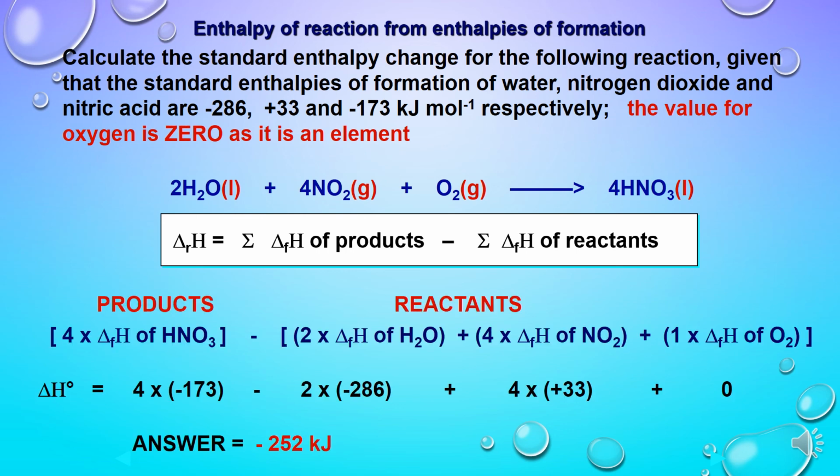And now we can put the values: 4 multiplied, as the number of moles of nitric acid is 4, so we need to multiply the enthalpy change by 4 because the formation enthalpy is given for 1 mole only. And similarly for reactants, 2 moles of water, 4 moles of nitrogen dioxide, 1 mole of oxygen. But always remember, elements in their pure form, most standard form, have 0 enthalpy of formation. So on putting the values, we get the answer minus 252 kilojoule.